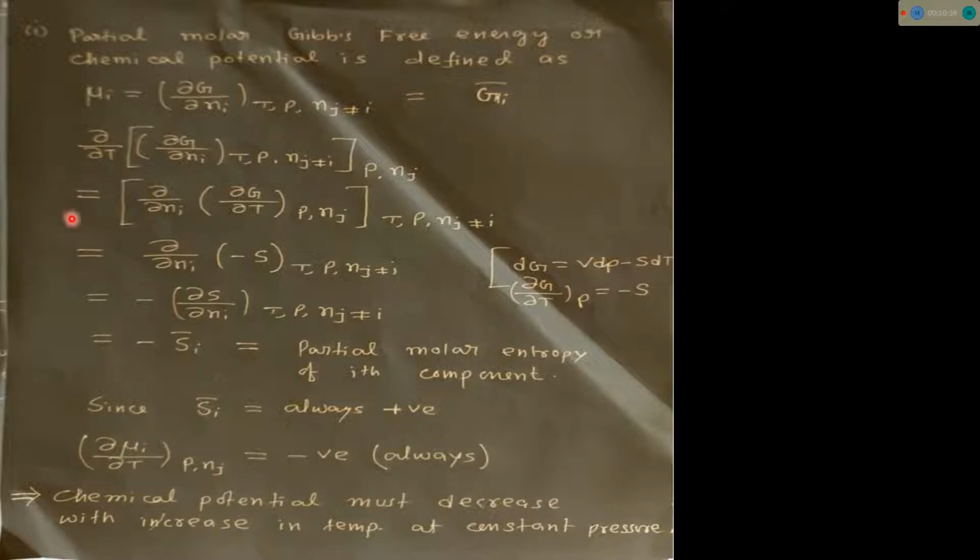So from this whole expression, we can say that chemical potential must decrease with increasing temperature. This is the expression of the change in chemical potential with respect to temperature at constant pressure. Since the value of this term is negative, chemical potential will decrease if we increase temperature.